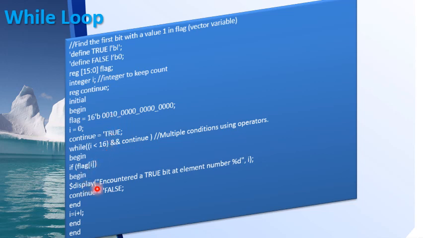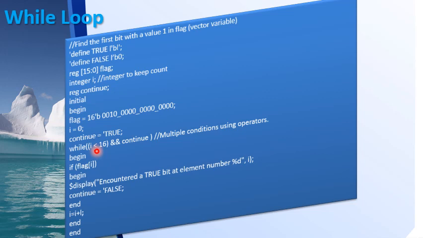Once it comes across a bit with the value 1, in that case it will enter this if block where I display "encountered a true bit at element number %d", I. As I have told you, I gives you the position of the bit which is 1. And soon after that I make continue equal to false. Now again I will be incremented by 1 and it will come back to the while loop.